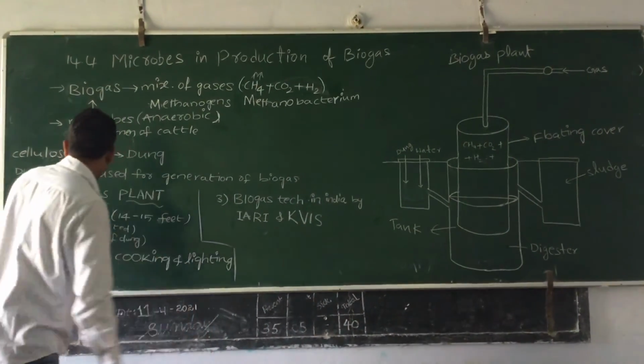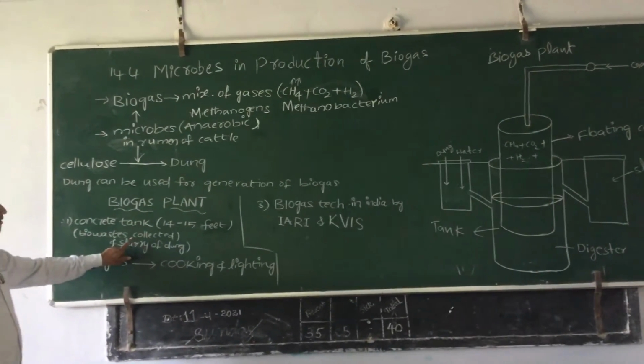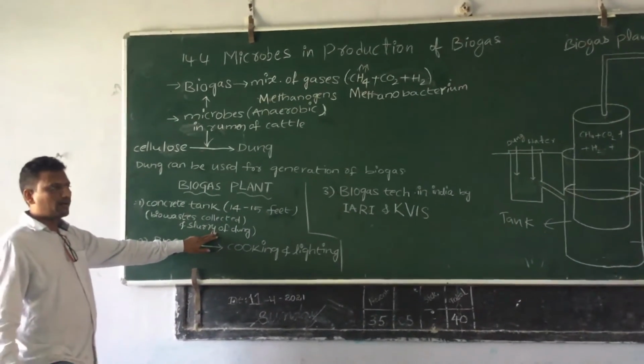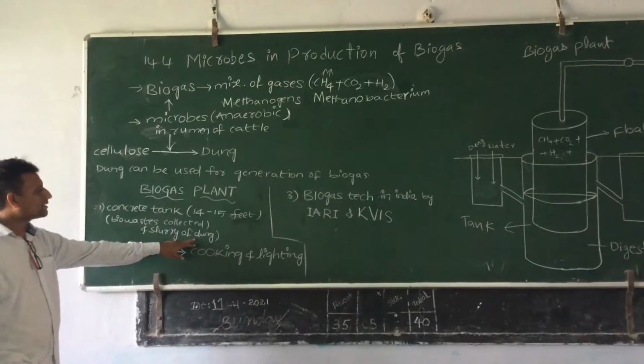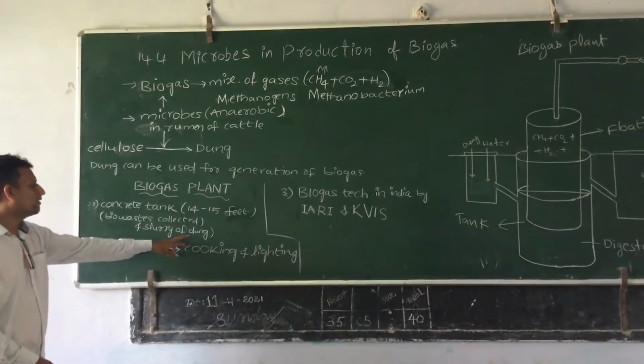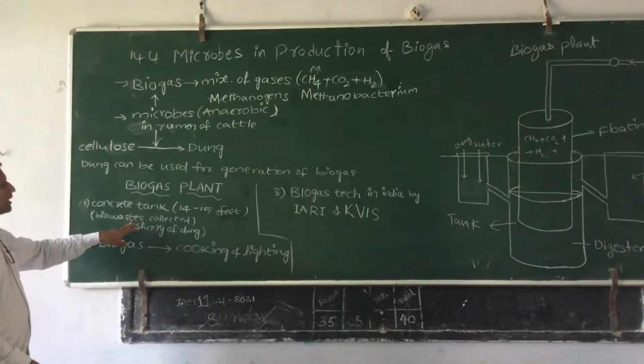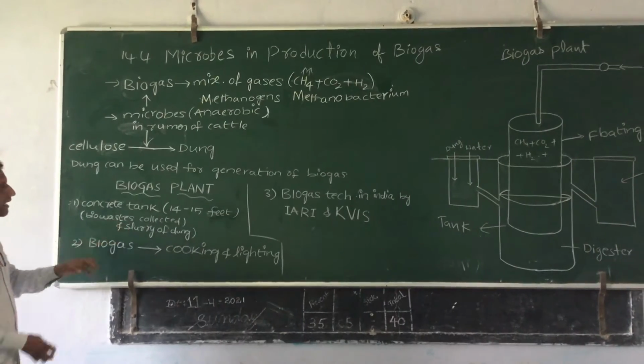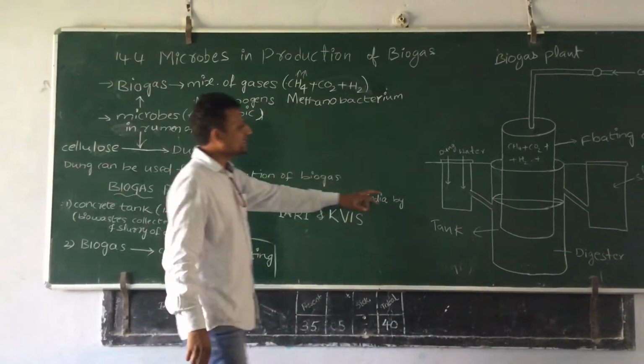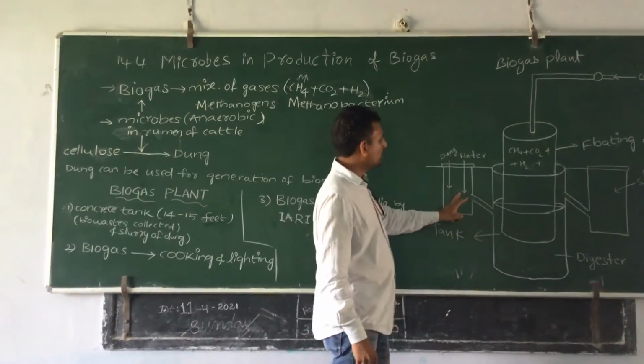Here the bio waste is collected as a slurry of dung, which means dung mixed with water. Dung slurry and other bio waste are collected and supplied into this tank through this chamber.